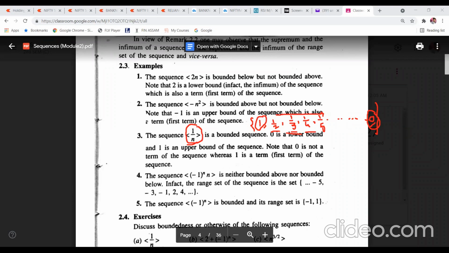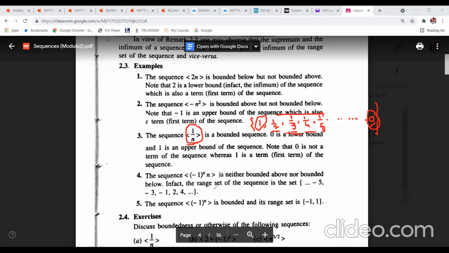Now this sequence, (-1)^n into n. Now see here, (-1)^n and into n. So (-1)^n, obviously you know that it has two values. If n is even, then (-1) to the power n has value positive 1. And if n is an odd natural number, then the value is negative 1. Now see, into n is here.